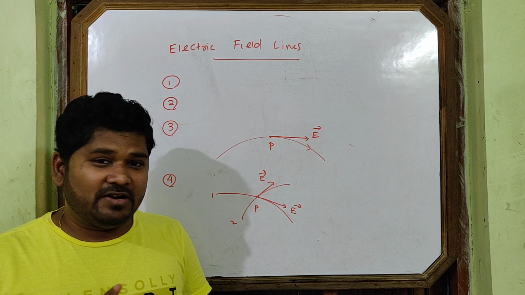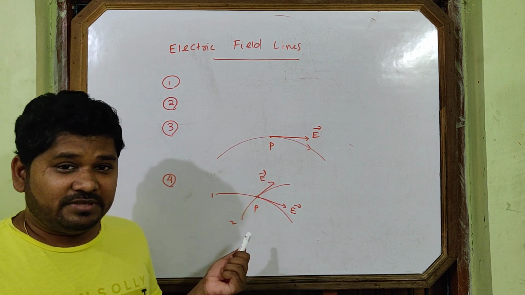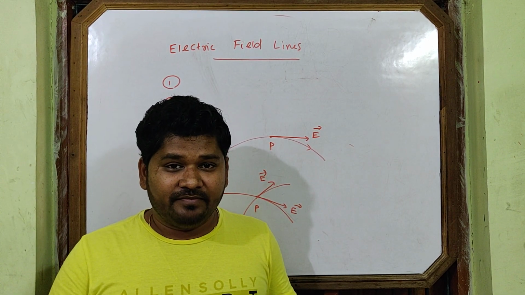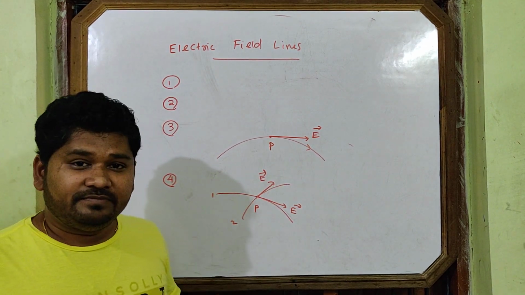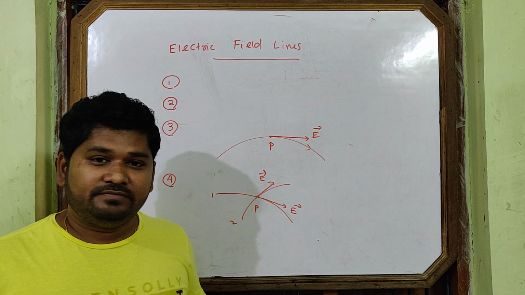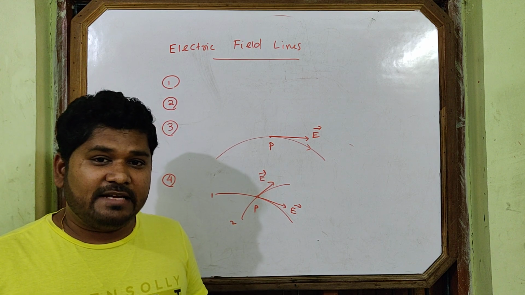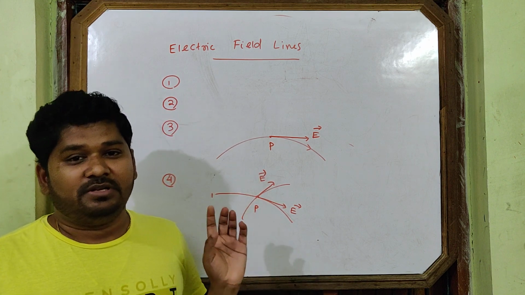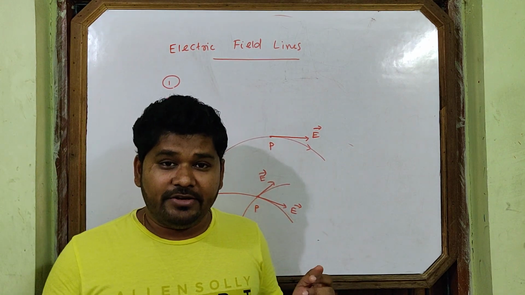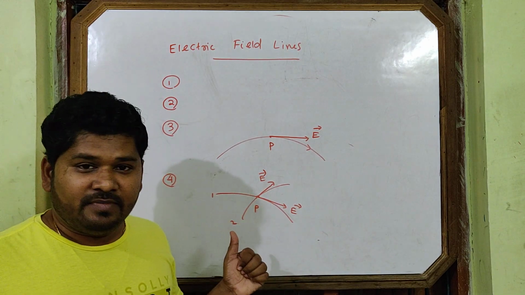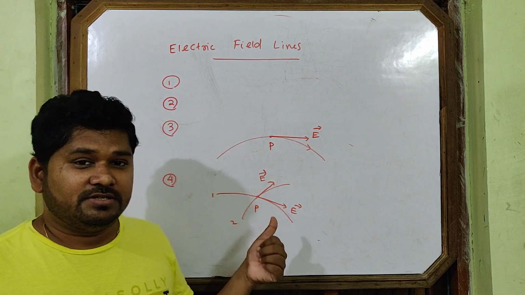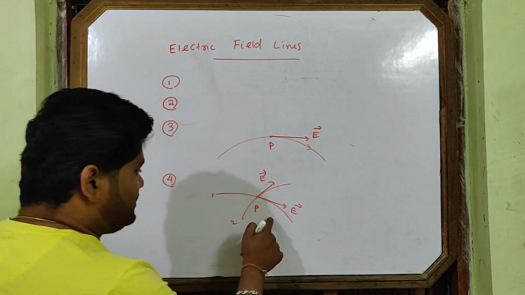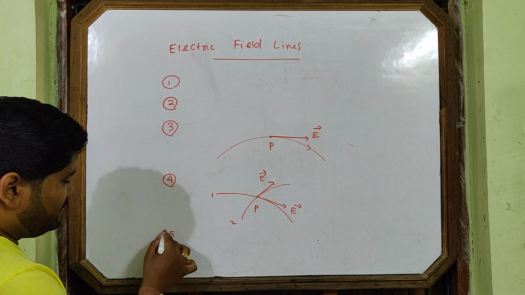At one point, intensity cannot have two directions. It is impossible. So what answer do you write? If they intersect, at the point of intersection, two tangents can be drawn. That means two directions of intensity, which is impossible. This is the answer. You can write it in your notes. At one point, intensity cannot have two directions, so they cannot intersect with each other. Very important property. So then come to property number 5.